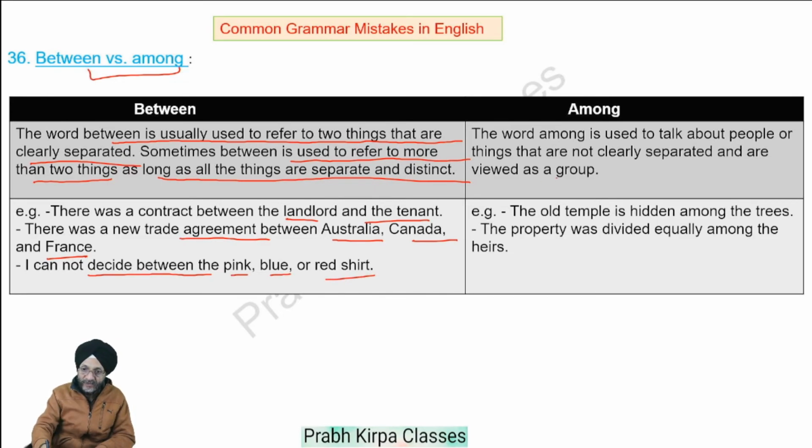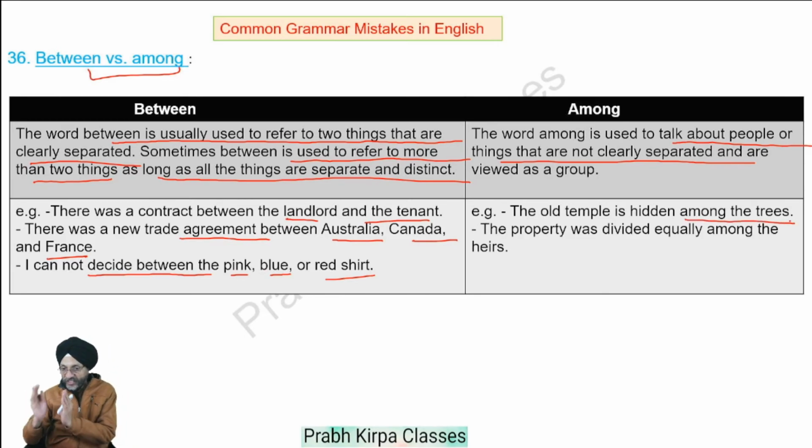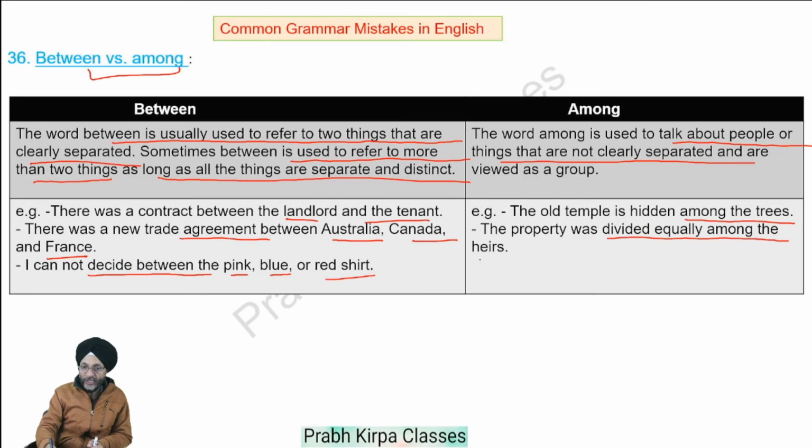On the other hand, the word among is used to talk about people or things that are not clearly separated and are viewed as a group. The old temple is hidden among the trees. The trees are a group of trees, so here we have used the word among. The property was divided equally among the heirs.